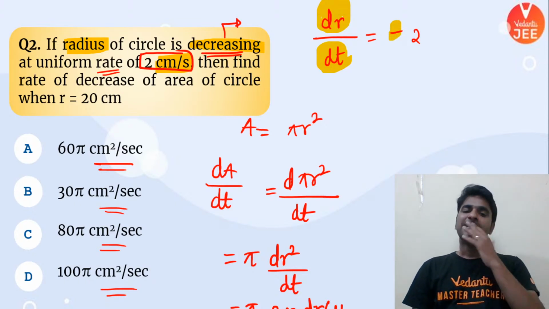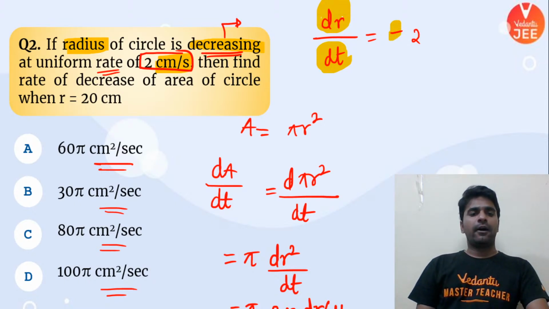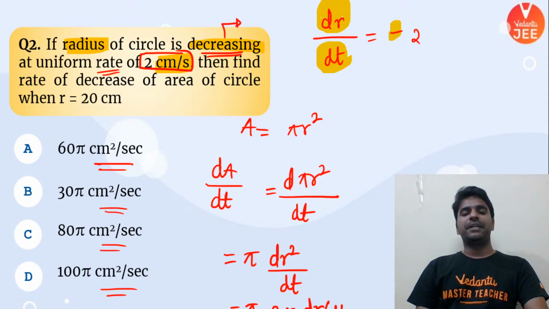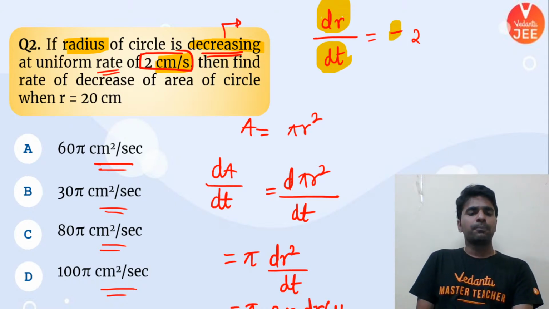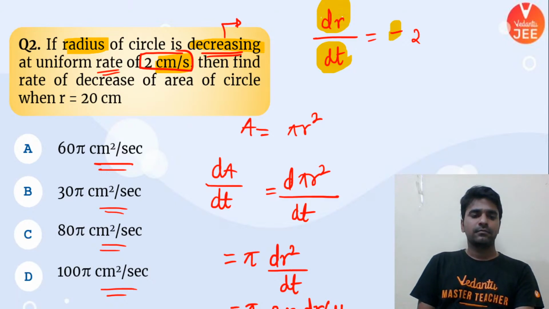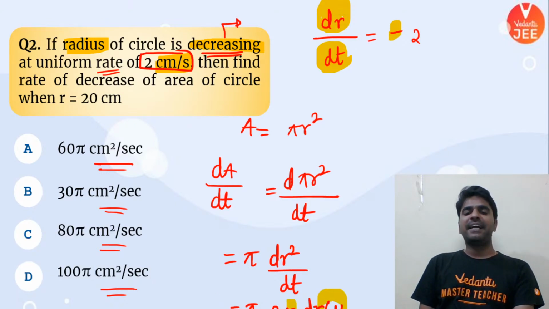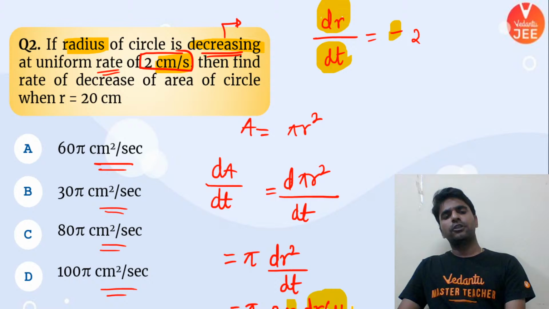Okay, number 1. So here when the radius is 20 centimeter, I need to calculate dA by dt. So put r as 20 and dr by dt as -2. So you're going to get your answer.